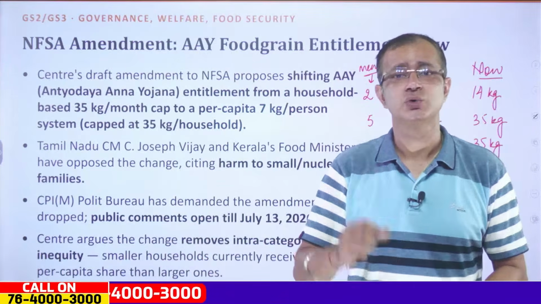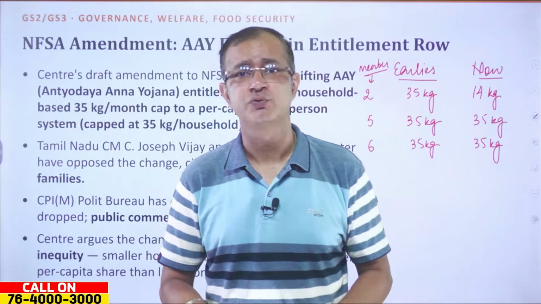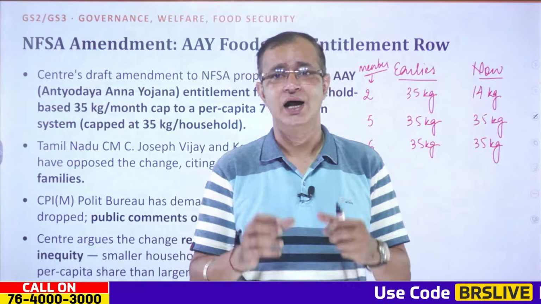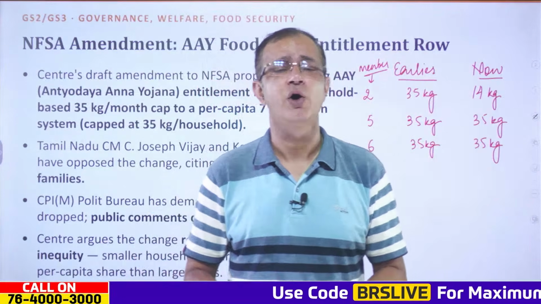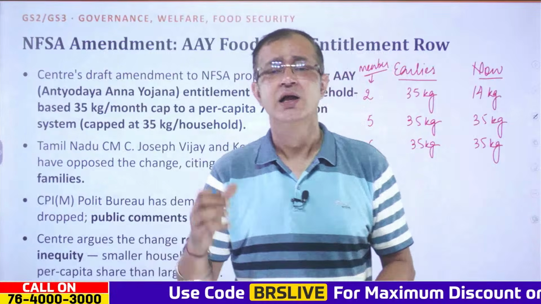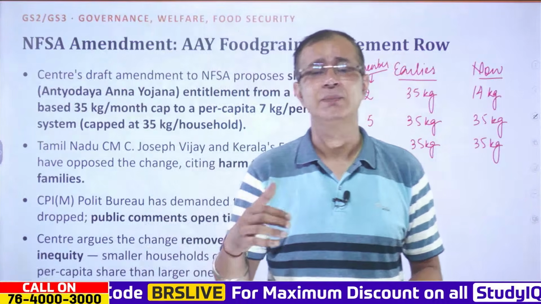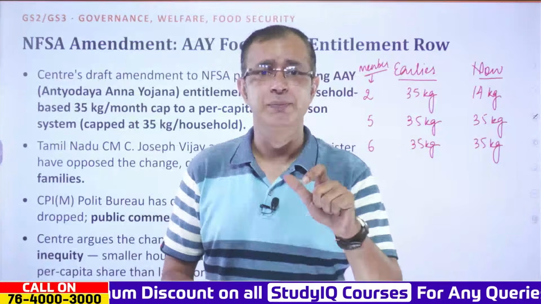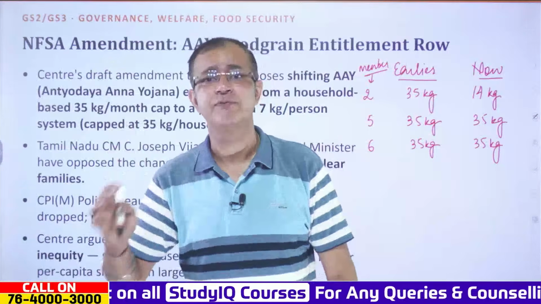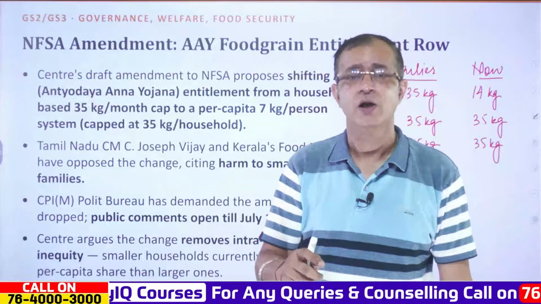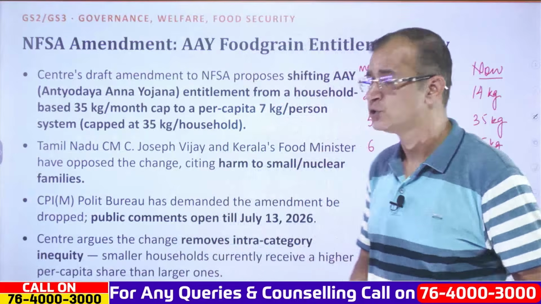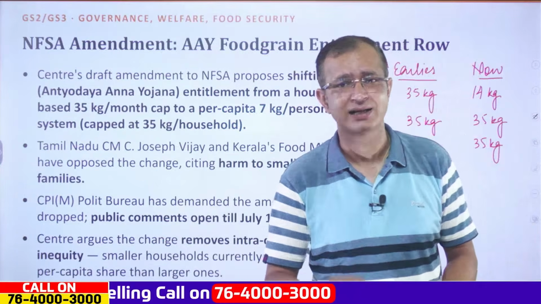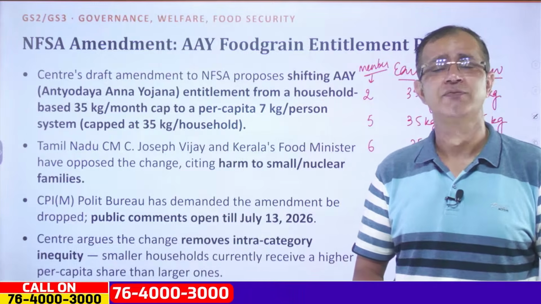So when it comes to the complete changes proposed for the NFSA, that is the National Food Security Act, the Antyodaya Anna Yojana is quite important because this is for the poorest of the poor. And here the entitlement has been proposed to change to 7 kg per capita instead of the per family entitlement that was there before. Now, Tamil Nadu Chief Minister C. Joseph Vijay and Kerala's Food Minister have opposed the change, citing that it will harm the small and nuclear families.